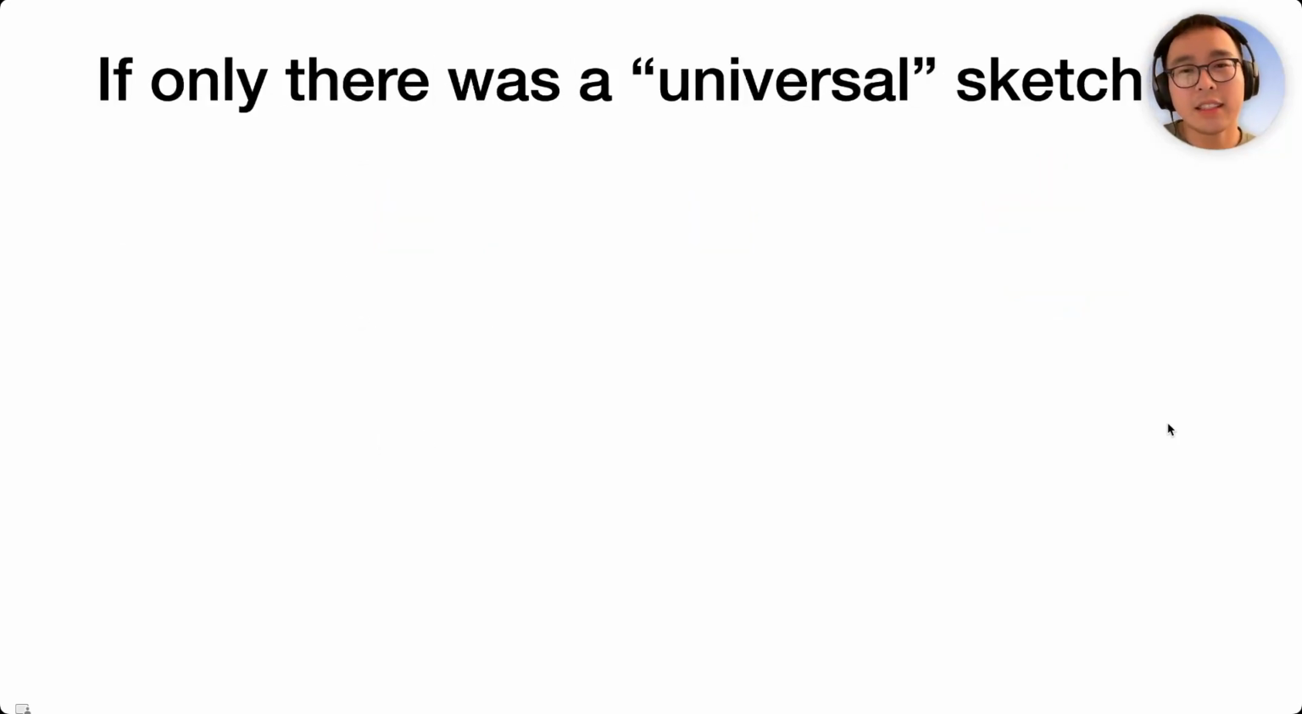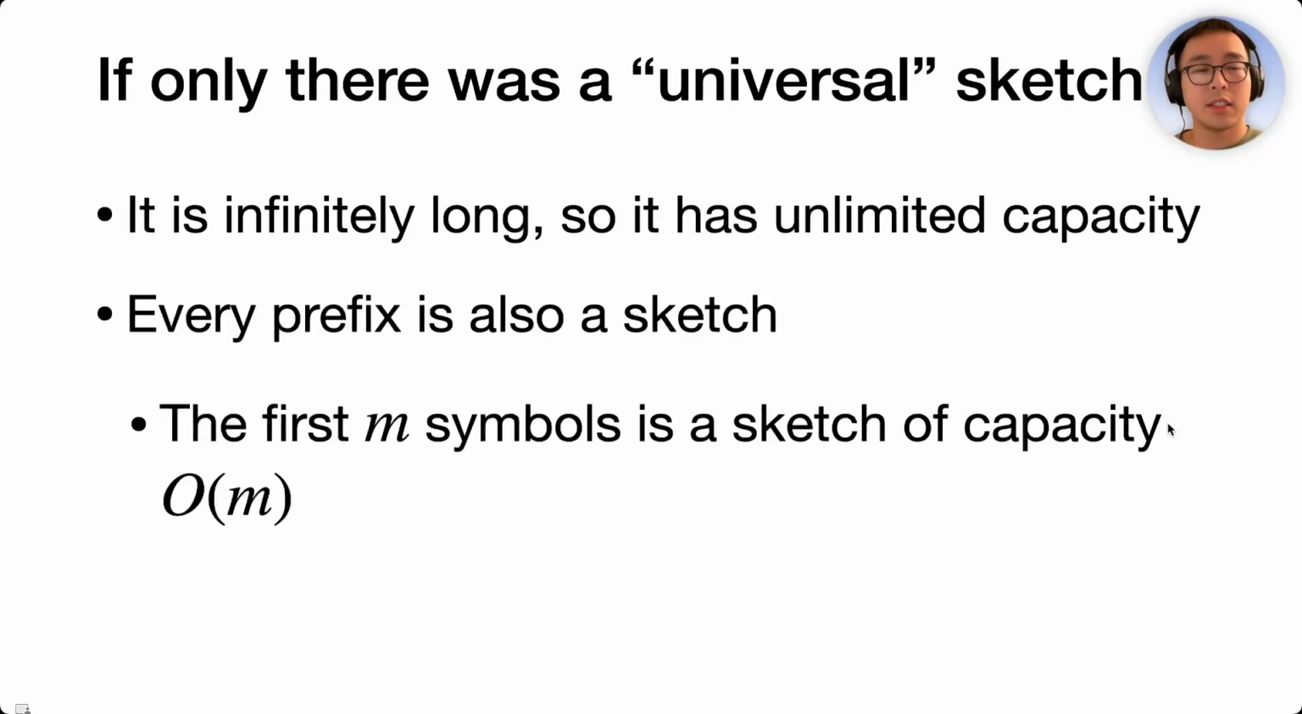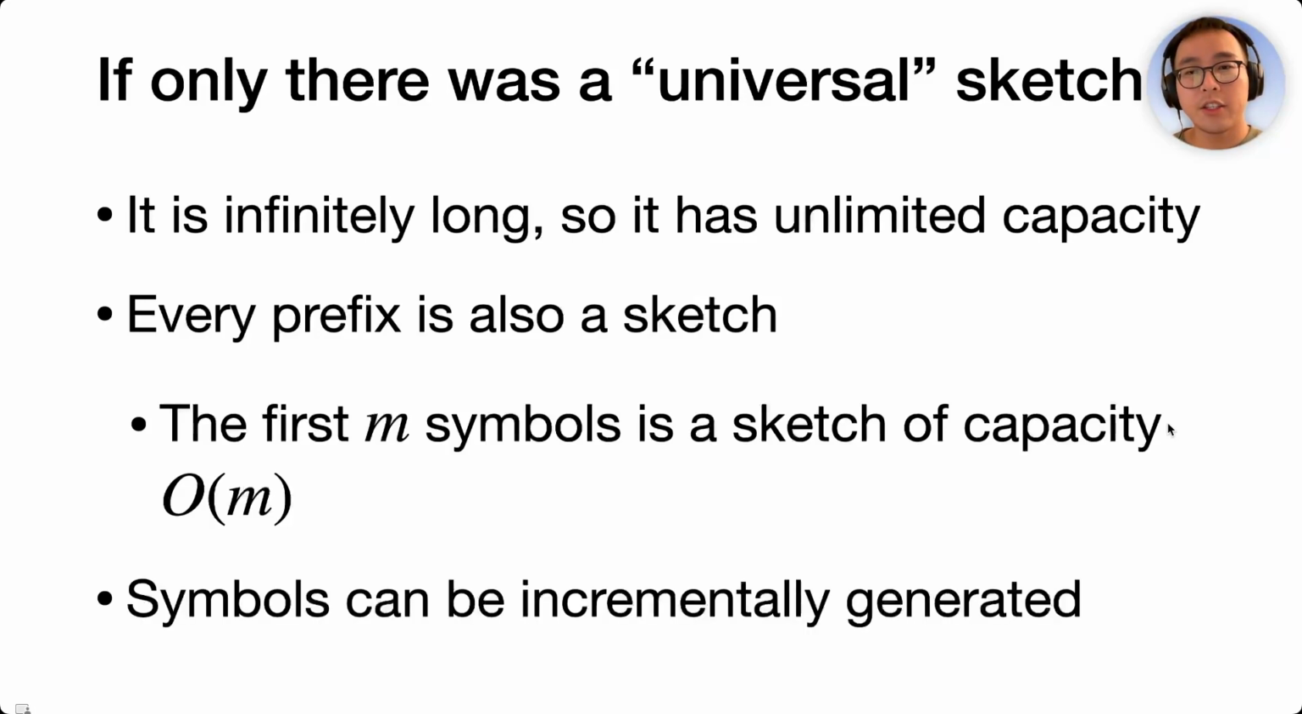What would be really nice is if we could design a universal sketch. It has infinitely many symbols, so it has infinite capacity. Meanwhile, each prefix of this infinitely long sketch is also a sketch with its capacity proportional to its length. And we can incrementally generate a longer prefix as needed.